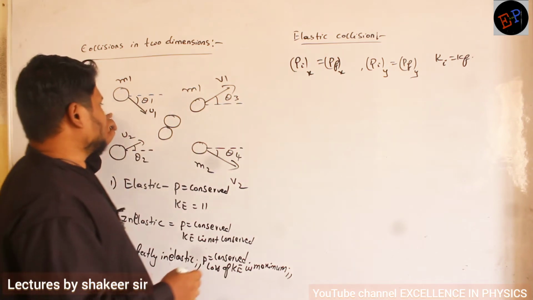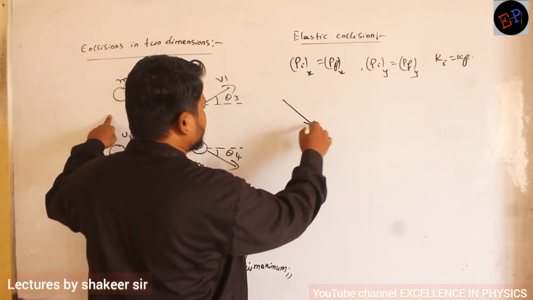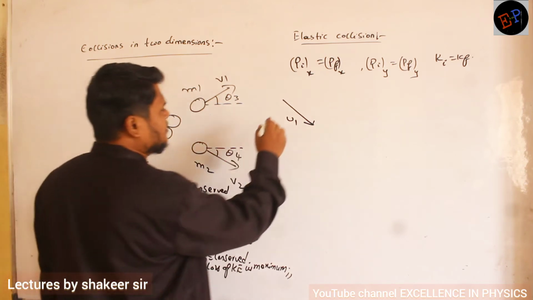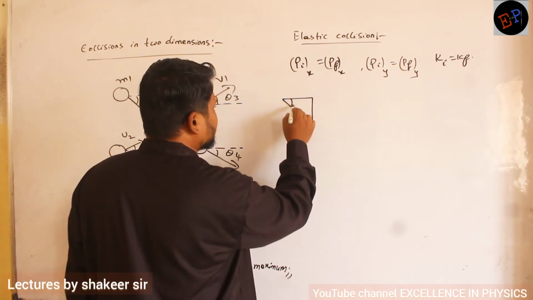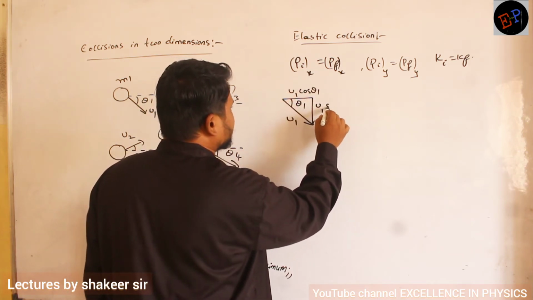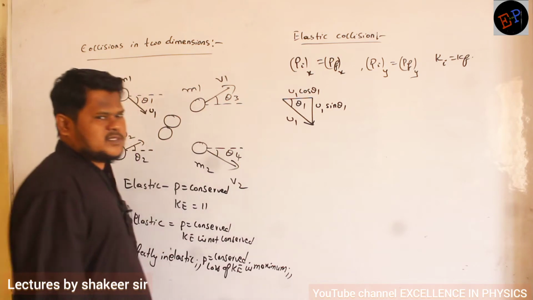So all the vectors I am writing here. This is u1, no? Initial velocity of the first body. How much angle is it making? Theta 1 angle. So split this one into 2 components. So this is theta 1, no? So u1 cos theta 1 and this is u1 sin theta 1. That's all, first body.